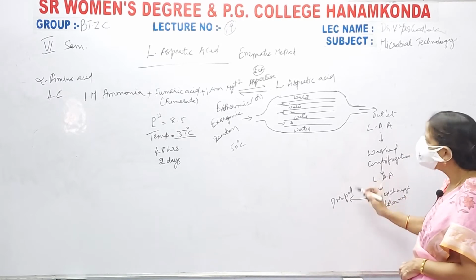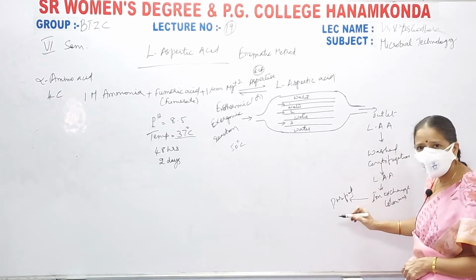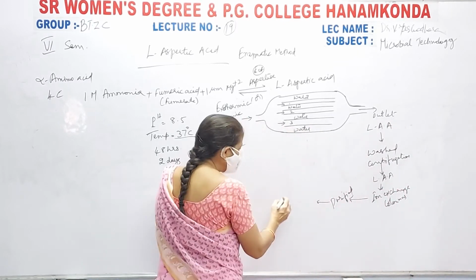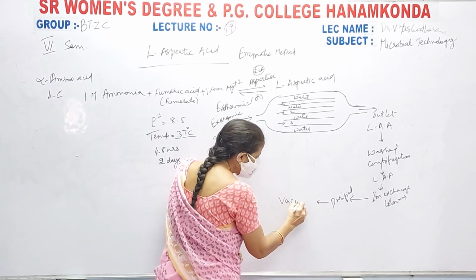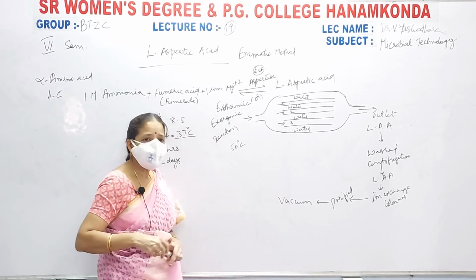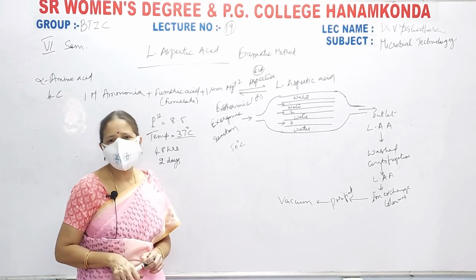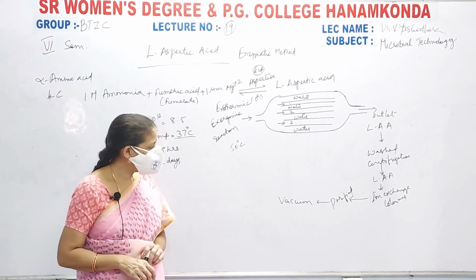Once it gets purified, it is placed in vacuum. What is vacuum? For dewatering and extra purification and making it into crystalline or powdery form, you have to place it in vacuum.